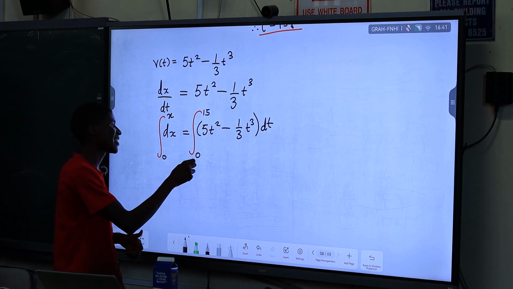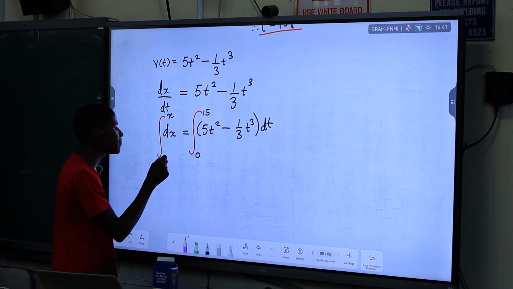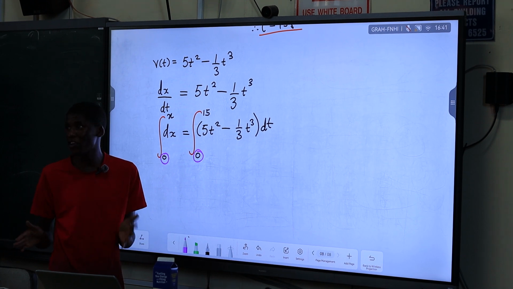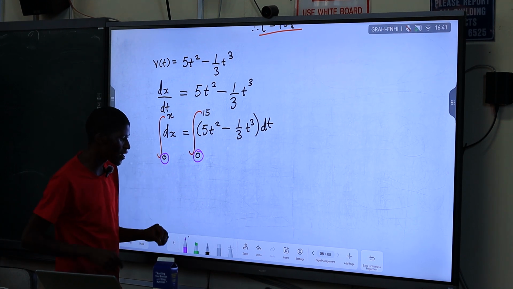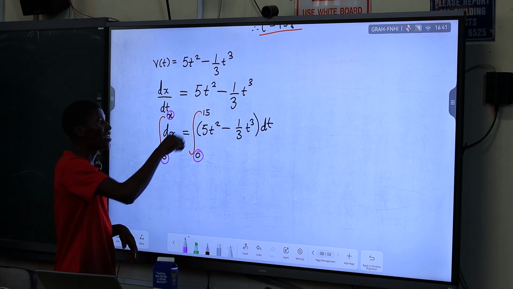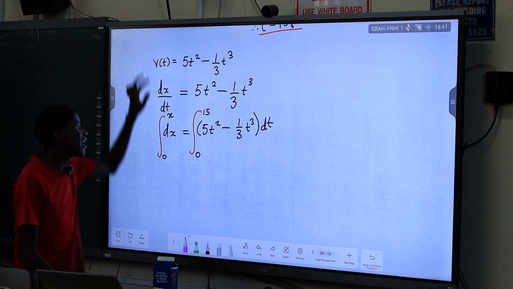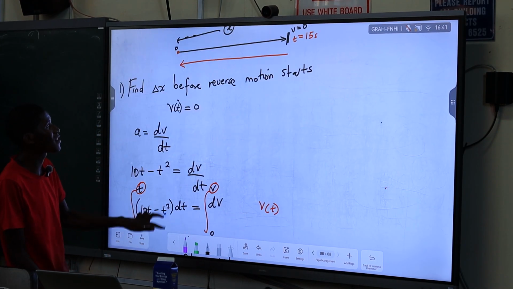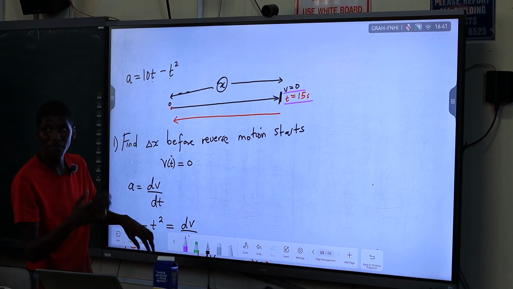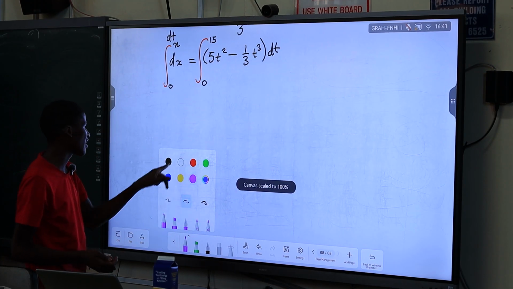The initial time is 0 seconds before we started, like this 0 displacement, which we had at time 0 seconds before it started moving. But when it started moving, it moves a displacement of x, and then at the time of 15 seconds, until we reach v equals 0 at t equals 15 seconds. All right, so now let's solve and find the dx.